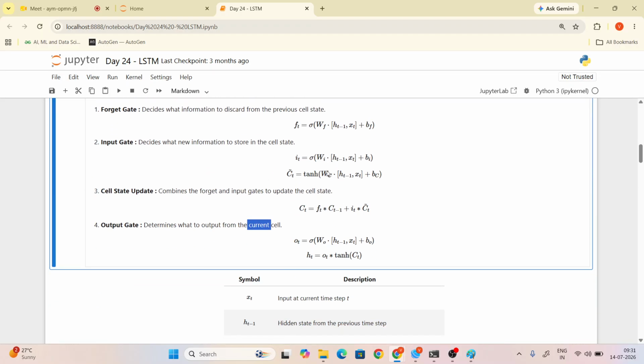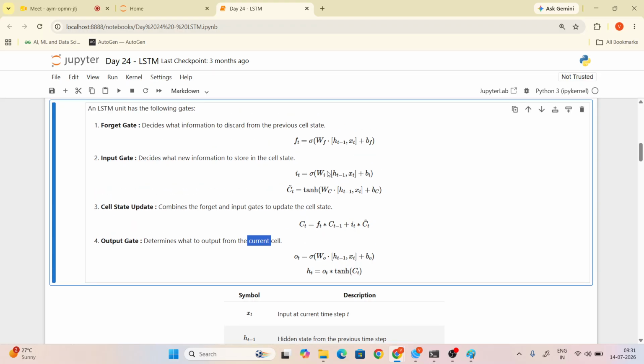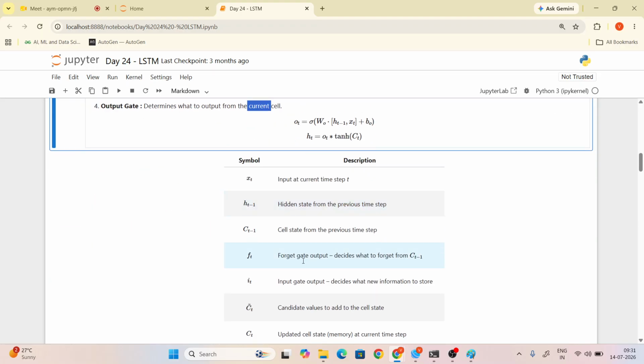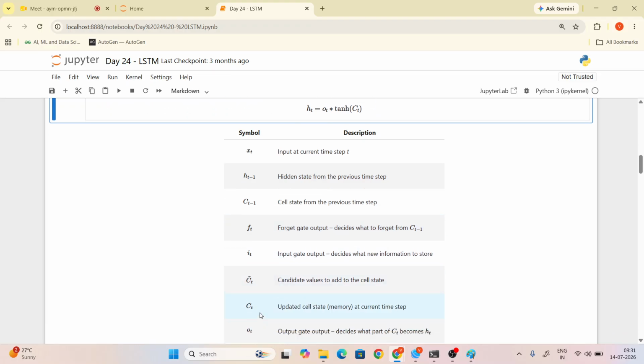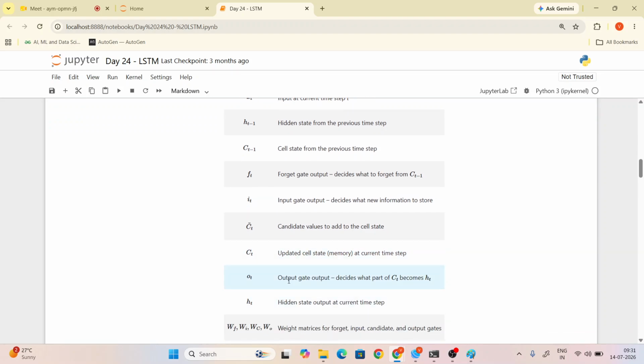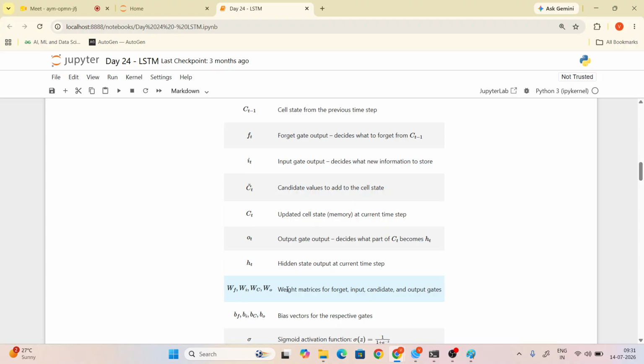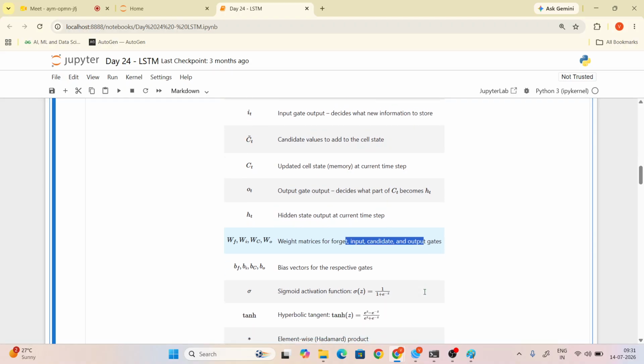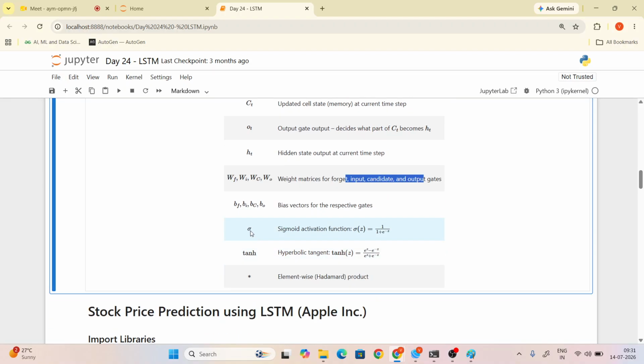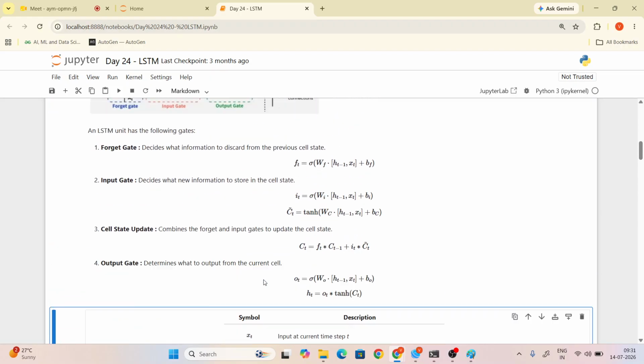See here, ft is the forget gate, it is the input gate, c cap is the candidate, ct is the updated cell state, ot is the output gate, and ht is the hidden state. W mentions the weight matrices used for the forget gate, input gate, candidate gate, and output gate. These are the biases, and you know sigmoid and tanh, and star is element-wise multiplication.